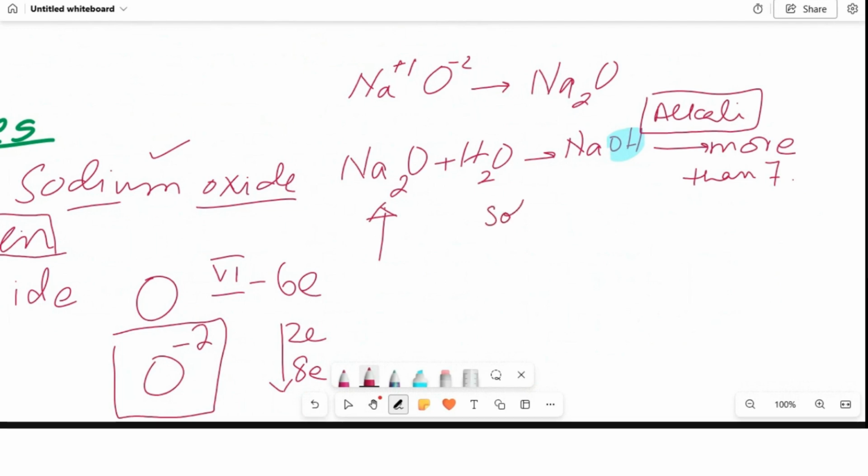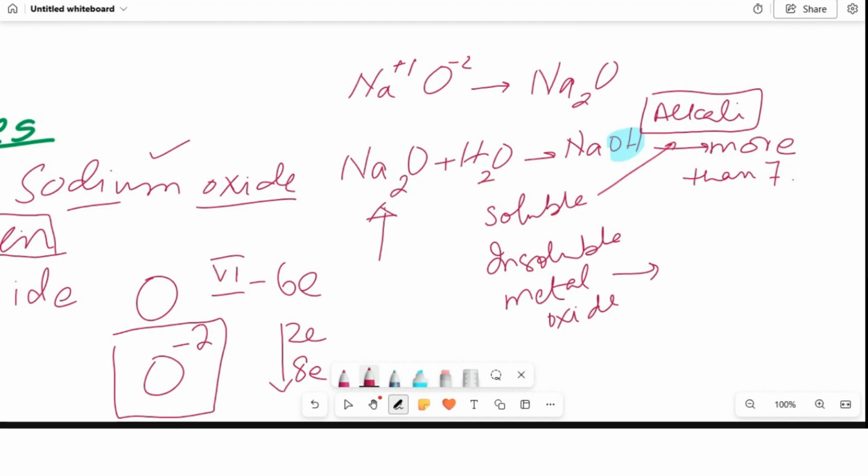If it is soluble, we call it an alkali. If it is insoluble, then we call it a base, but it must be a metal oxide; this condition is a must. You may write it down: insoluble metal oxide. So this insoluble metal oxide is called a base, and a base also has a pH of more than 7.